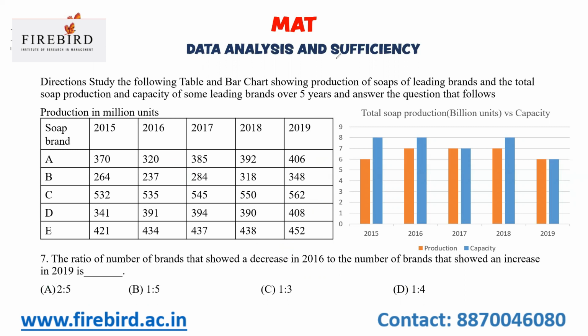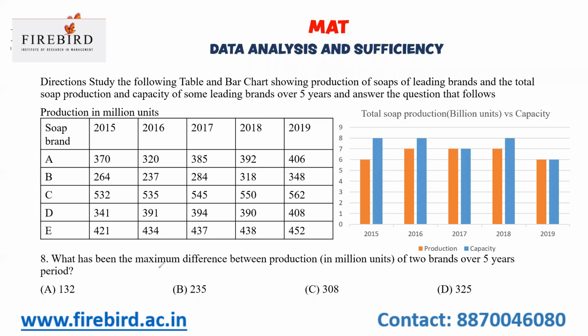Now we'll move to the next question. What has been the maximum difference between production of 2 brands over a 5 year period?